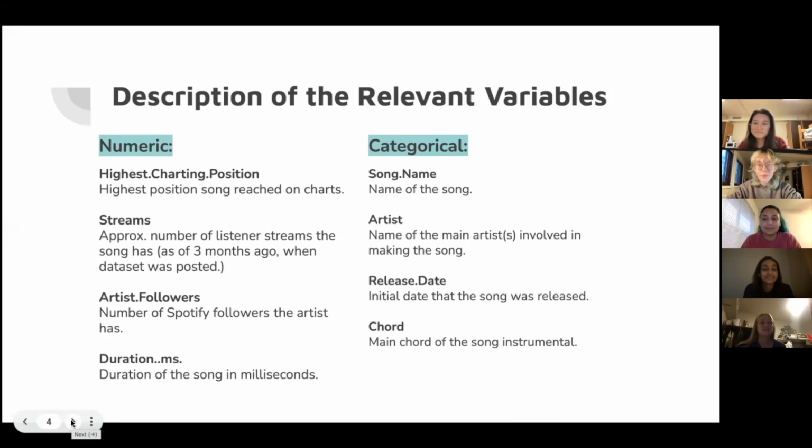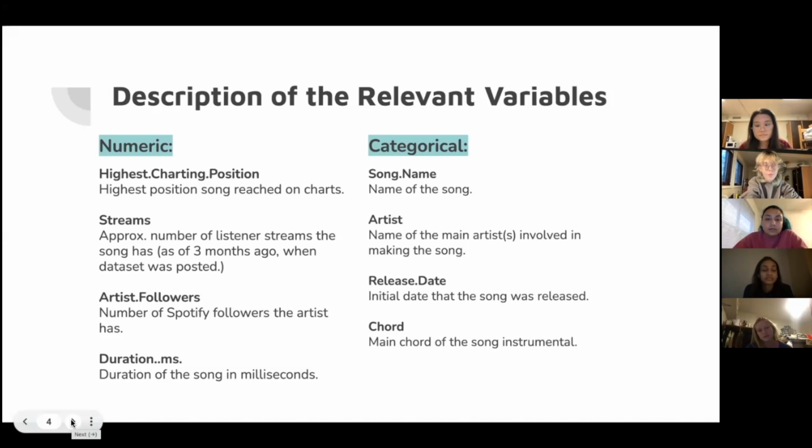So to give a brief description of the relevant variables that we will be looking at later on, the numeric variables: one is highest charting position, which is the highest position the song reached on the chart. So if the highest charting position is 3, then the highest position was 3rd on the chart.